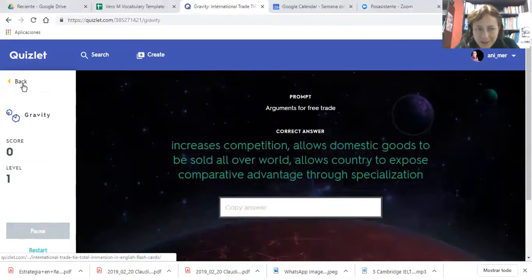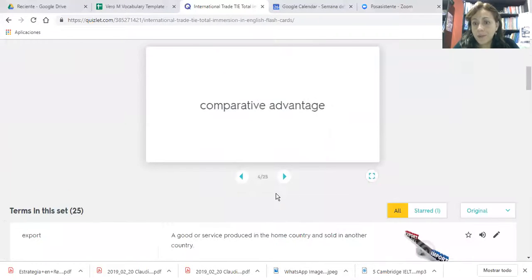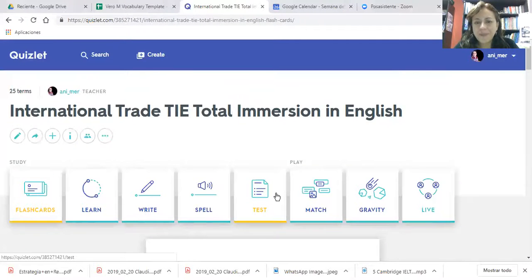So this is just, as I mentioned, one example, because we create the vocabulary for every single one of our students. I would like you to find this useful and use it many times, and then we are going to practice. Please use it.